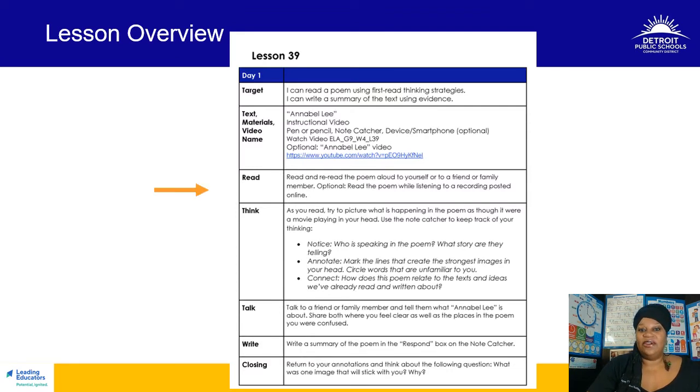Today, we'll start by reading the poem aloud. Read it and then reread it again. Poems need to be read multiple times in order to get the gist. Then think about what's happening in the poem and try to picture it. In other words, use imagery to figure out what's going on. Talk with a friend or family member, and tell them what you think Annabel Lee is about, and then we'll engage in our writing activities.